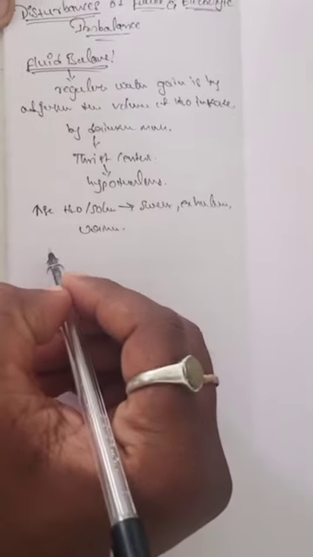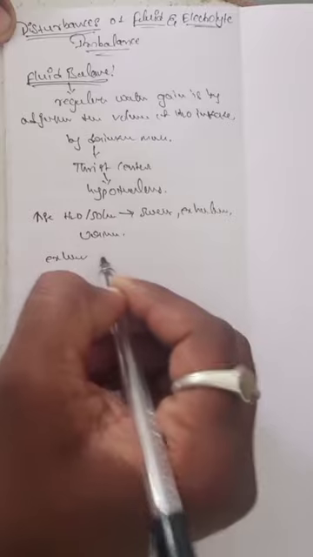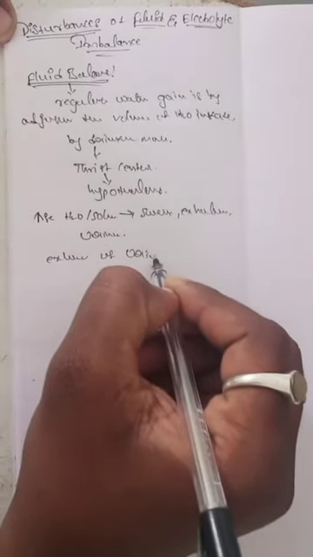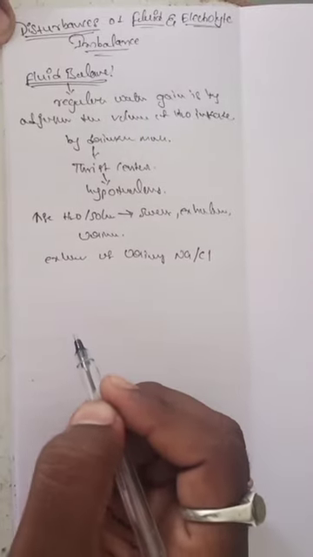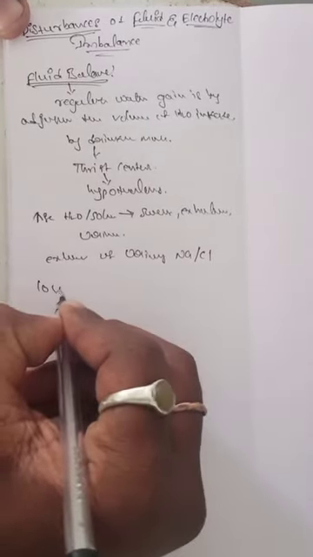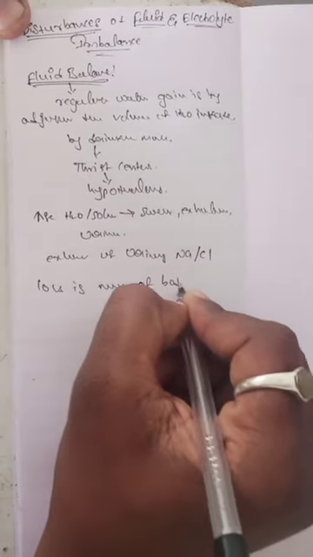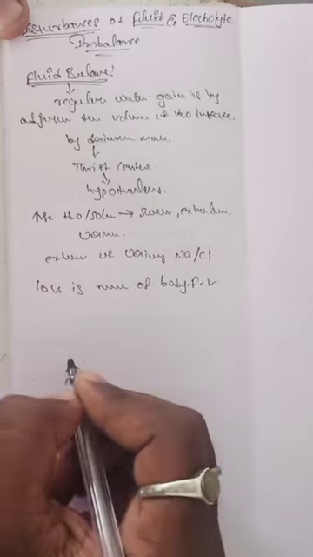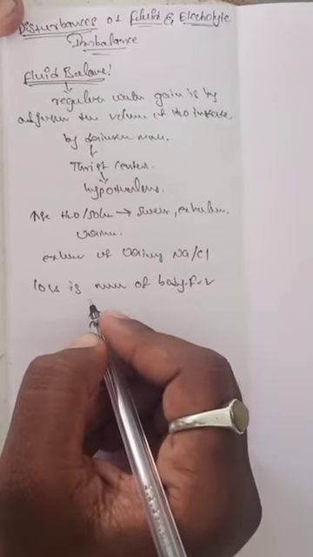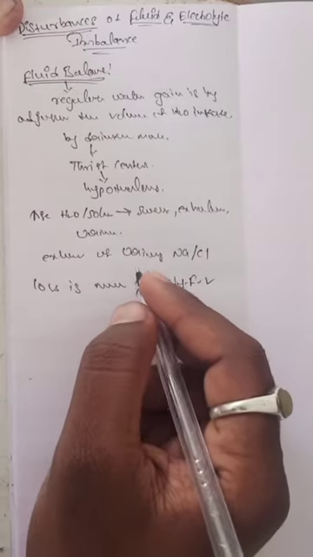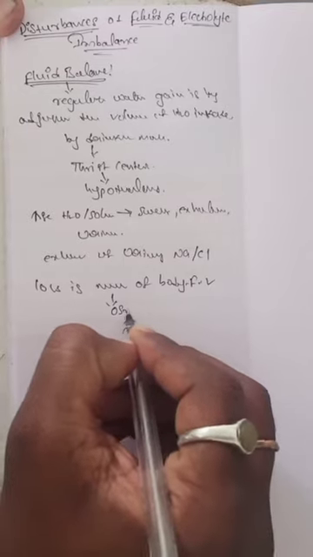The extent, meaning the amount, of urinary sodium and chloride loss is the main determinant of body fluid volume. So the urinary water loss is the main determinant of body fluid volume, and it is maintained by osmolarity.